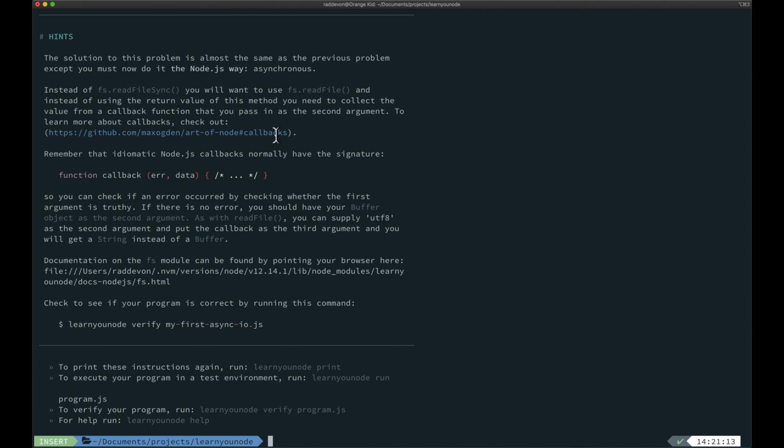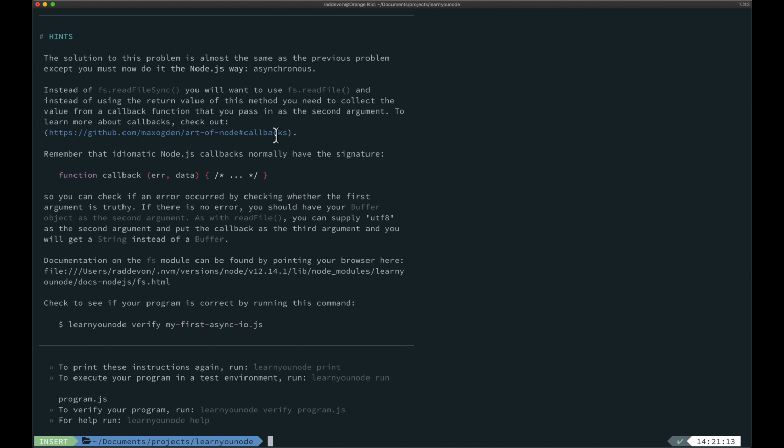A callback function is a function you pass in to another function or method, and it gets called later after some work has been done. With these asynchronous functions, you don't really know that they're going to be done by the time you run the next line of code. Node will start them running, and they'll start doing their thing, and then your next line will also start executing.